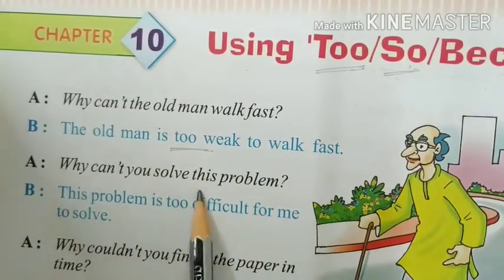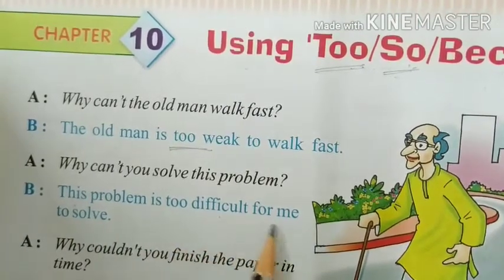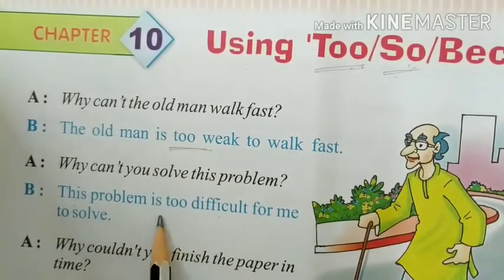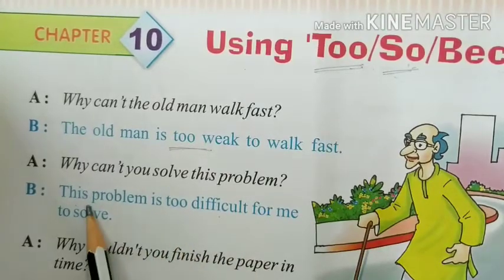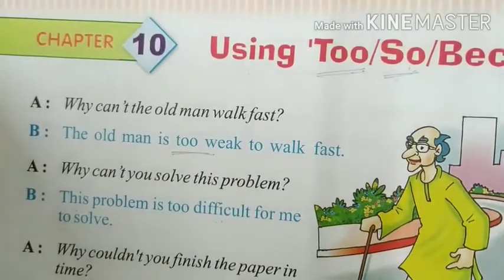Why can't you solve this problem? This problem is too difficult for me to solve. It means that this problem is very difficult.